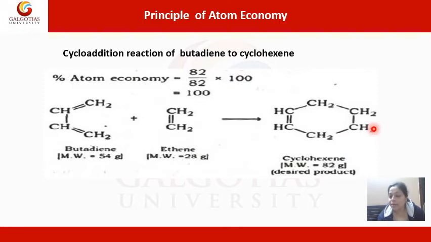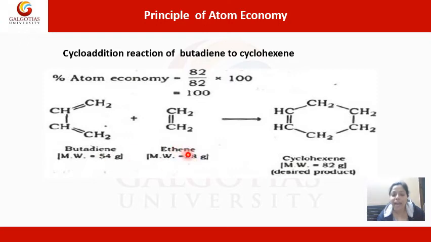So as per the concept of atom economy, the total number of hydrogen and carbon atoms on the reactant side is exactly the same as on the product side. And we can see that the molecular weight of butadiene is 54, and the molecular weight of ethene is 28.